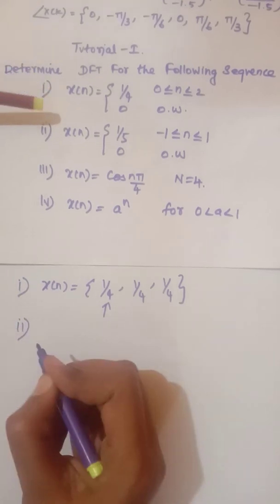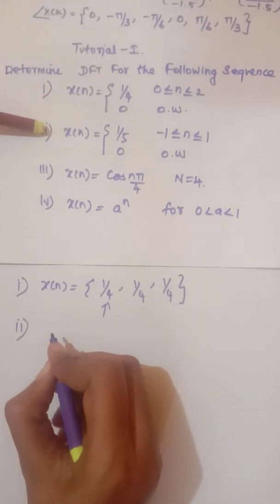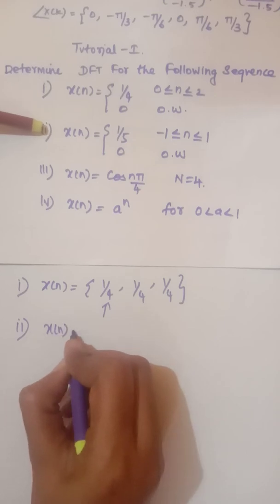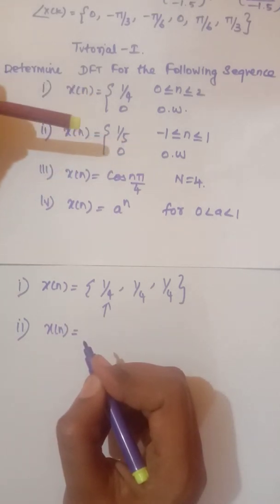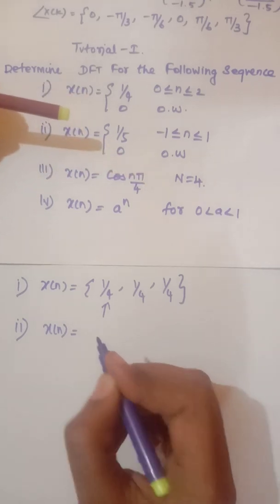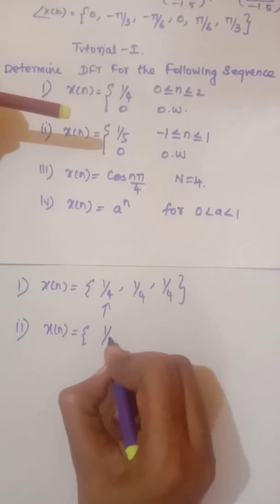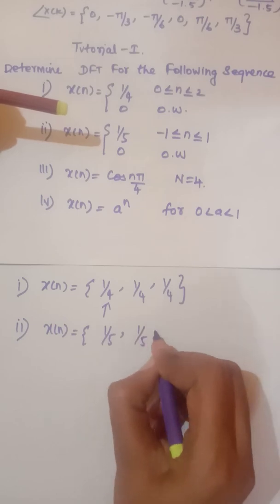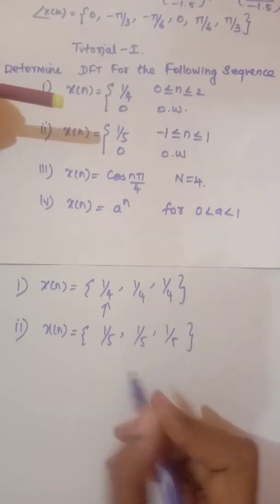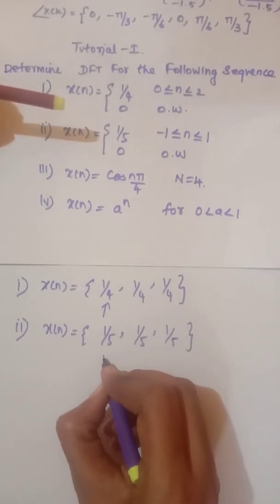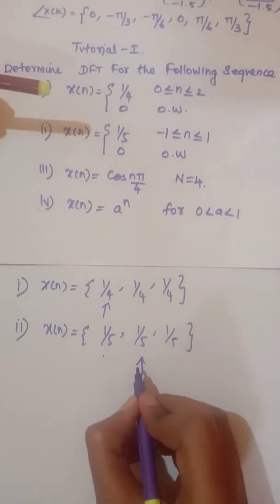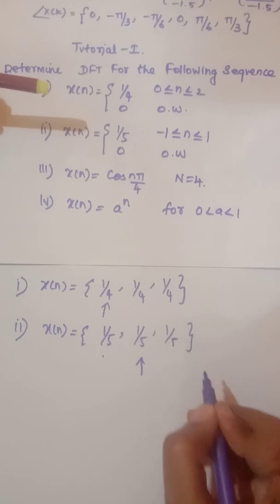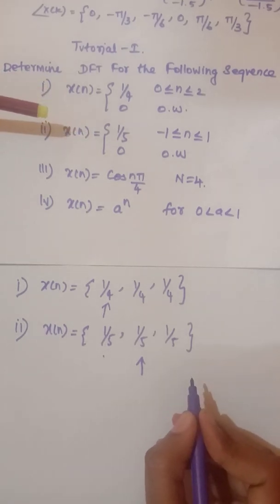Consider the second problem. Here also x of n is given. So here x of n is 1 by 5, but n ranges from minus 1 to plus 1. So the same values, 1 by 5, 1 by 5, 1 by 5. The first value indicates the value at minus 1, then this is the value at the origin, 0, minus 1 and 1. So this is the sequence we need to work with.